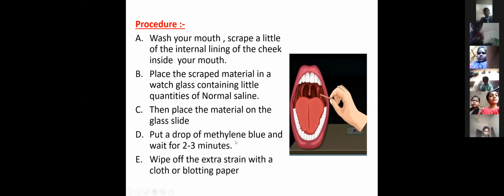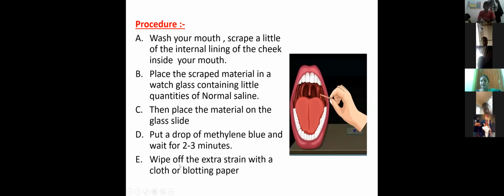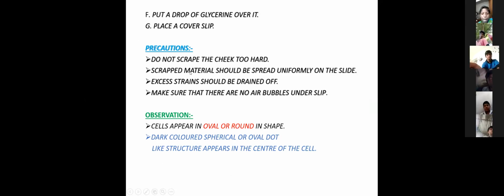Put a drop of methylene blue and wait for 2 to 3 minutes. And wipe off the extra stain with a cloth or blotting paper. Next, put a drop of glycerin over it and place a cover slip on it.